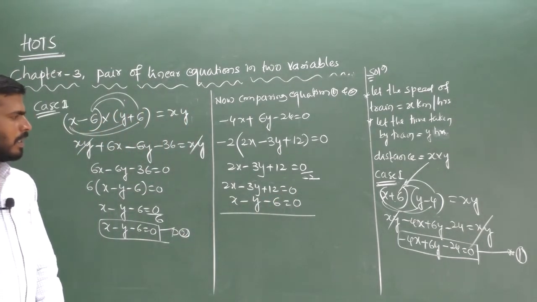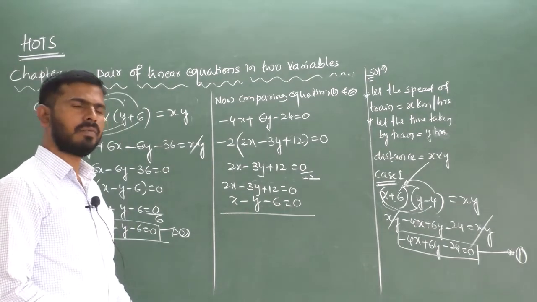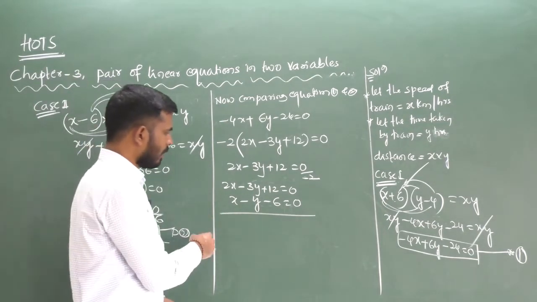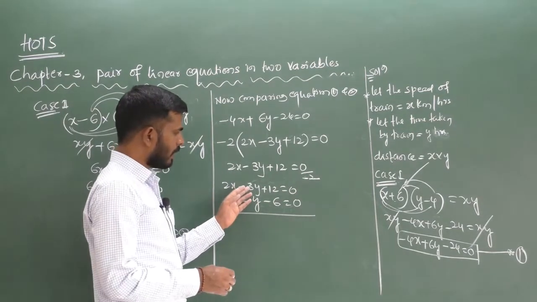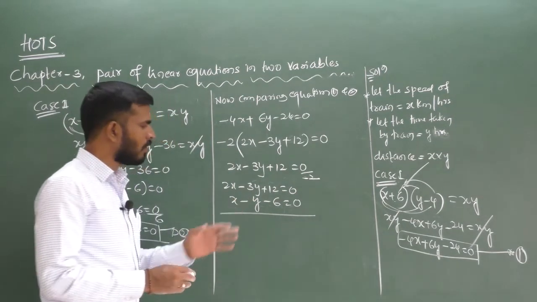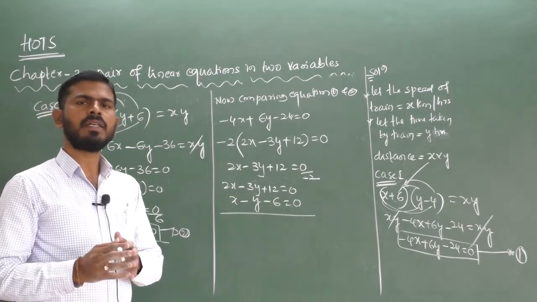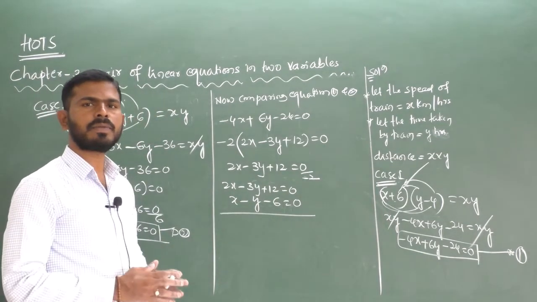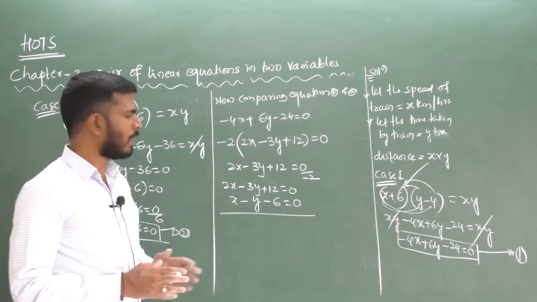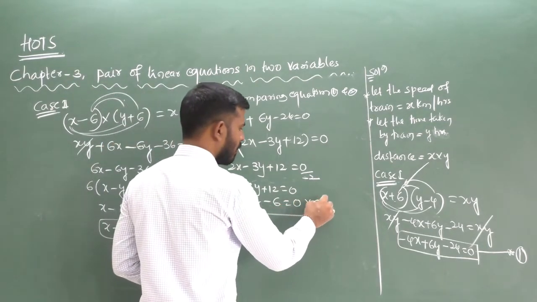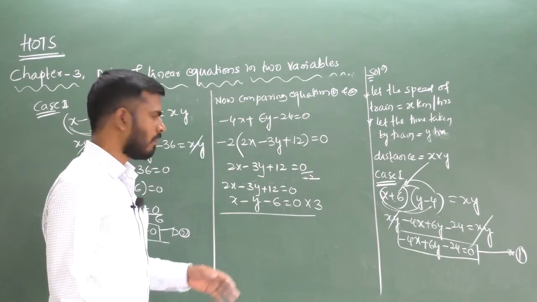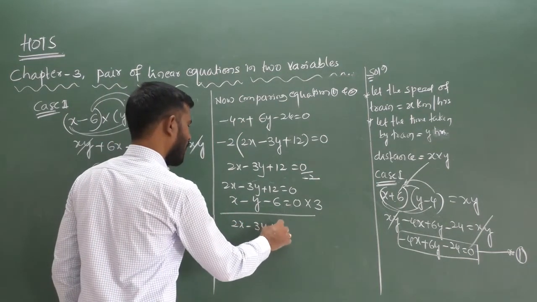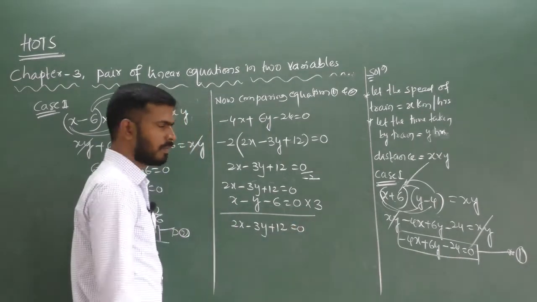Now you want to eliminate one term by the elimination method, so we will get the x or y term. Here 2x is given, and here the coefficient of y is 3. Better to multiply the second equation by 3, so the coefficients of y become the same. Multiplying by 3: 3x minus 3y minus 18 equal to 0.